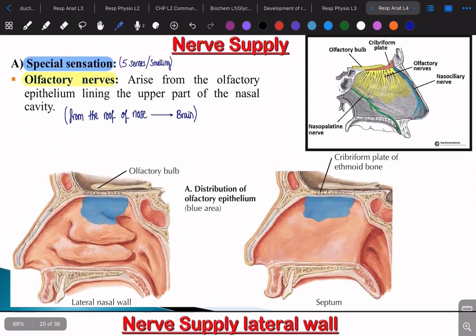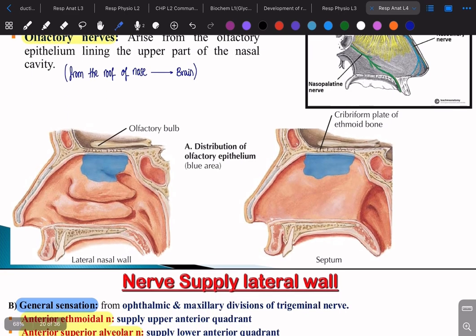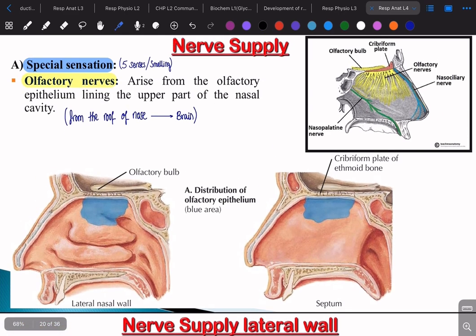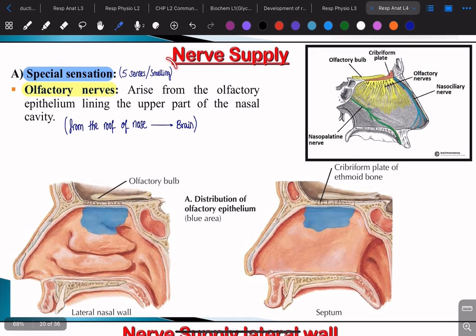Okay, so for the nerve supply we have 2 types of sensation. We have special sensation and general sensation. What's the difference between them? The special sensation is for the 5 senses. In our case now, because we're studying about the nose, it's going to be smelling. Okay, so the special sensation is for the 5 senses. تمام. And we have the olfactory nerves, which are for special sensation.